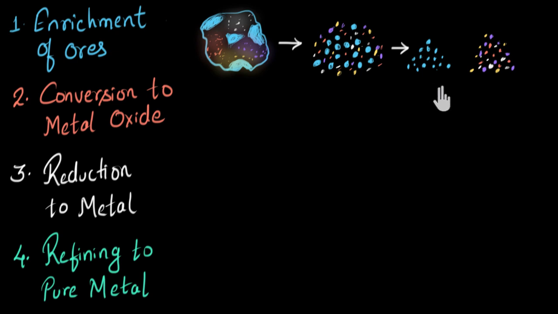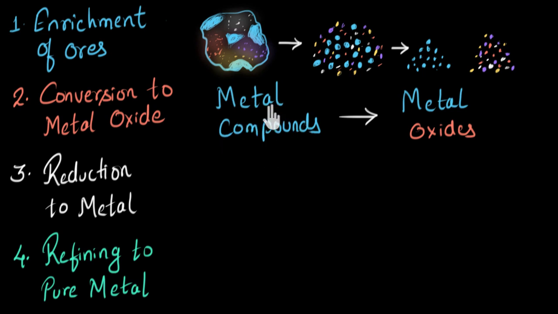Now, the next step will be to convert this to metal oxide. See, our final aim is to arrive at the pure metal from this ore, right? Now, this metal compound could be in any form. It could be metal oxide, it could be metal carbonate or metal sulfide or something else. Now, it turns out it's easier to extract metal from metal oxide. And that's why if this compound is metal carbonate or metal sulfide or something else, then first of all, we convert this to metal oxide. And that's where the second step comes. Other metal compounds are converted to their metal oxide form.